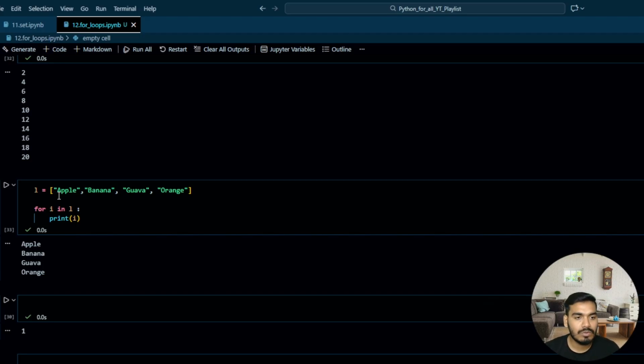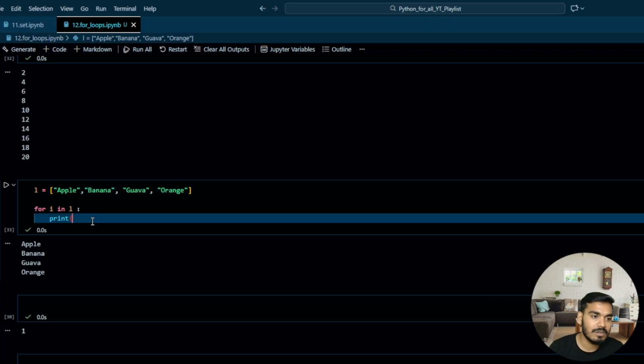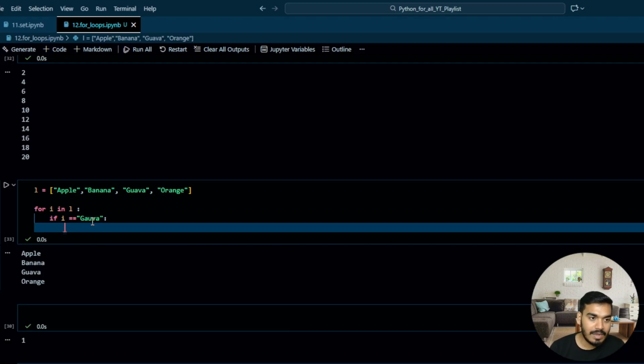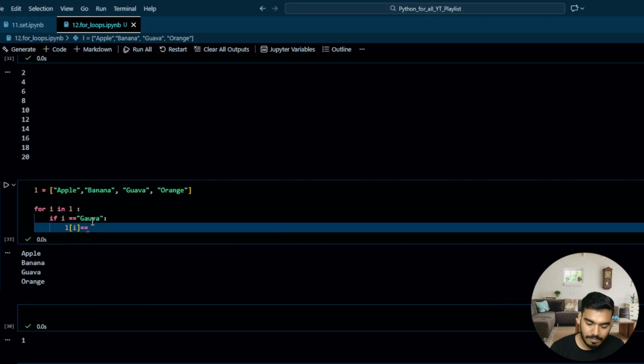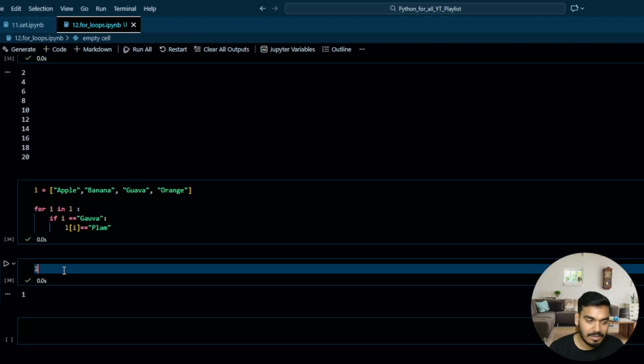Now what I want to do is, whenever it reaches guava, or in simple language, I have this list, but I want to change that. I want to make guava some other fruit. Let's say I want to write plum. So what I'll do over here is I'll write if I is equal to guava. If the I is equal to guava, then L of I is equal to plum. And then let's take L.